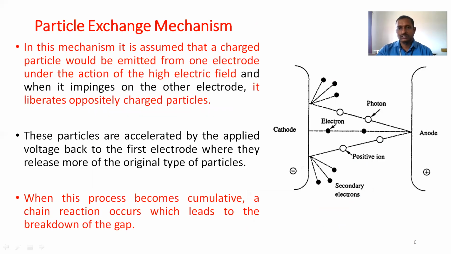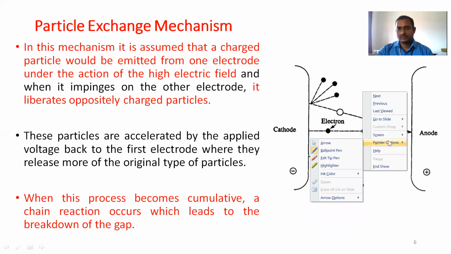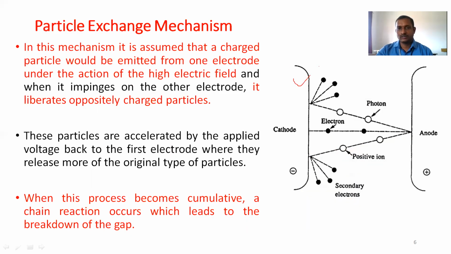One is the cathode, another one is the anode. Between them we are placing the vacuum as the insulating medium. According to the particle exchange mechanism, an electron will be emitted from the cathode surface.